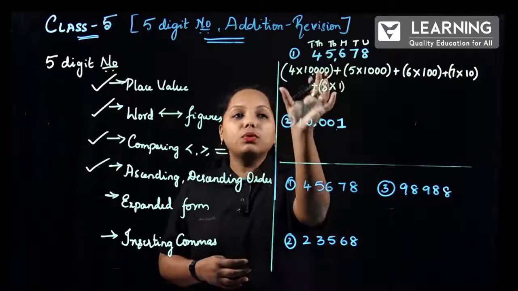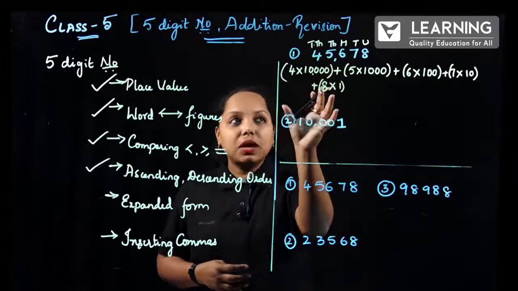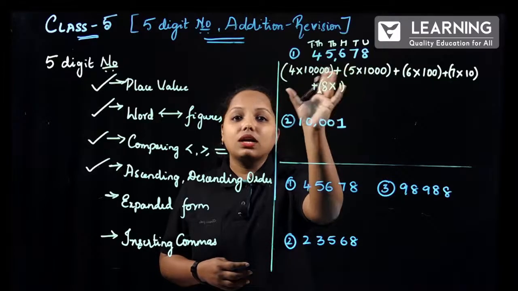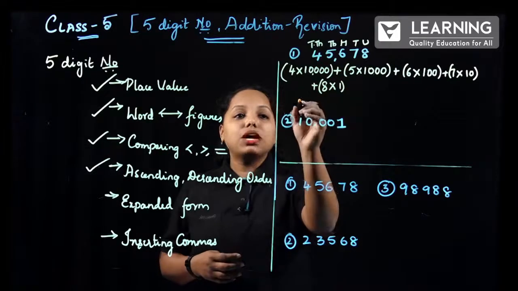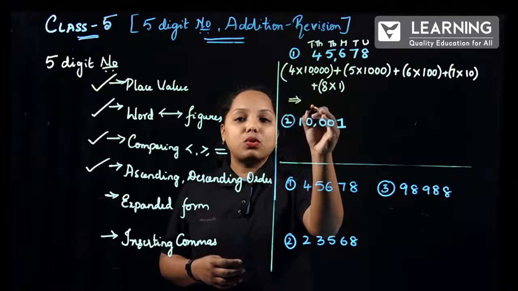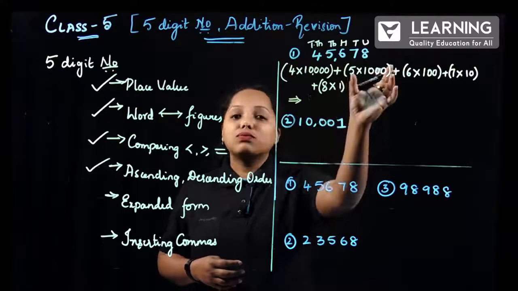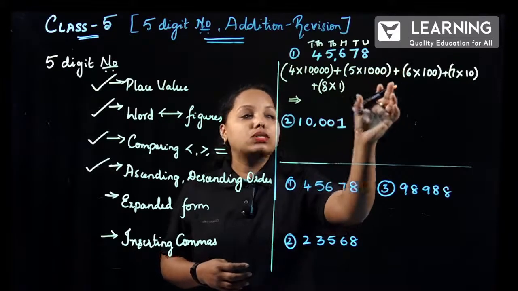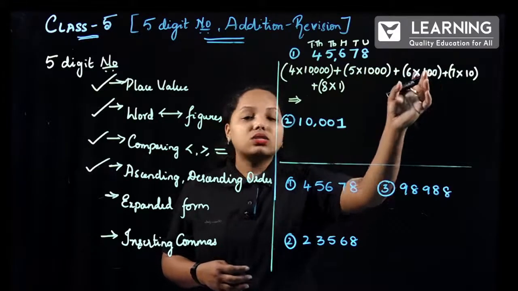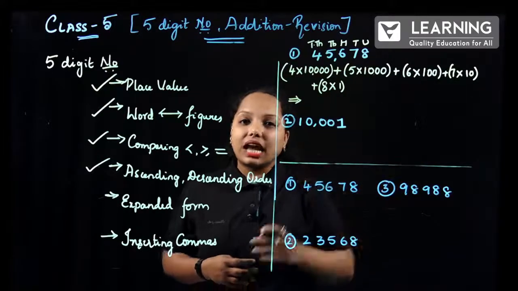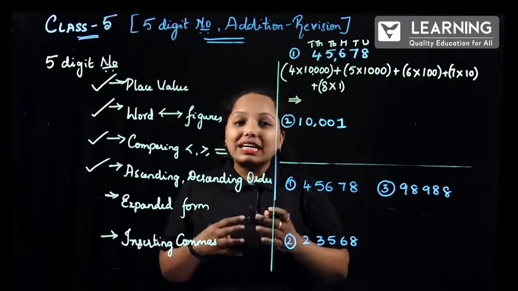Now if you want, you can do the addition part also. You will be getting the same thing. But this step is very important. When you get to exam time, make sure you write the complete step also. That is 4 into 10,000, 40,000, plus 5 into 1,000, 5,000, plus 6 into 100, that is 600, plus 7 into 10, 70, plus 8. I hope you are clear with this.